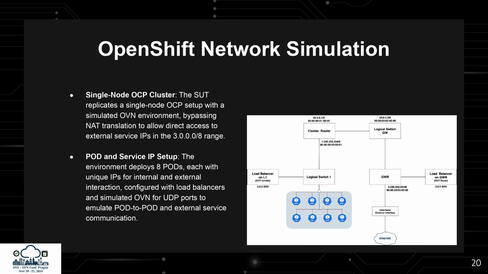Here we see an OCP cluster used to benchmark OVS. The system under test replicates a single-node OCP setup with a simulated OVN environment, bypassing network address translation to allow direct access to external service IPs in the dedicated subnet. In this setup, we deploy 8 pods, each assigned unique IPs for internal and external communication. These pods are configured with load balancers using UDP ports to mimic both pod-to-pod and external service communication. On each pod, a custom-designed daemon runs to parse network packets.